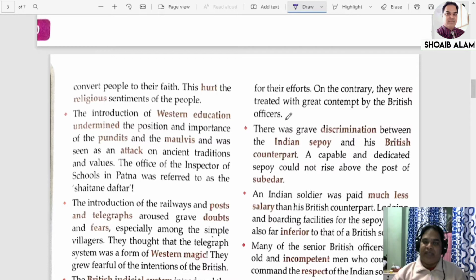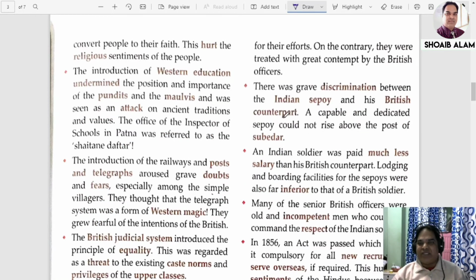On the contrary, they were treated with great contempt by the British officers. They were working for the company. Wherever the revolt broke out, they were sent, but in spite of giving their honest service, they were never rewarded, never at all praised by the English. But on the other side, contrary to that, they were treated with great contempt.